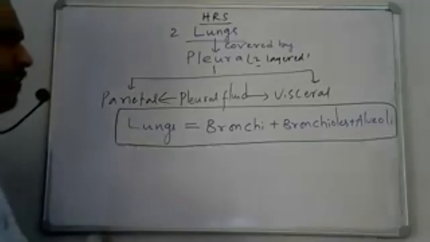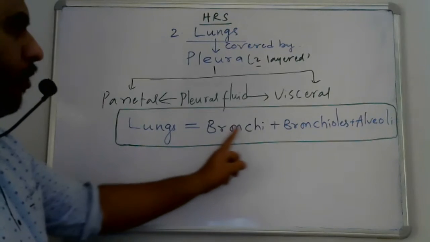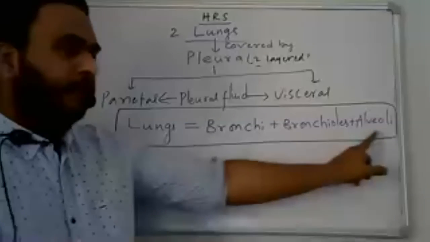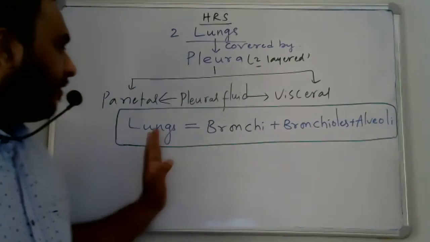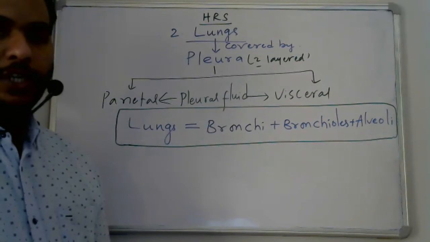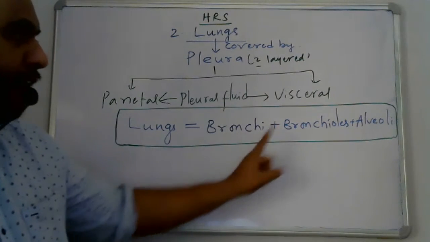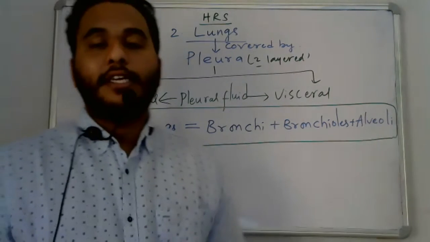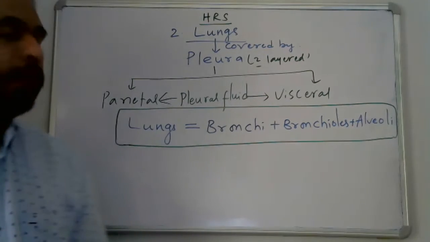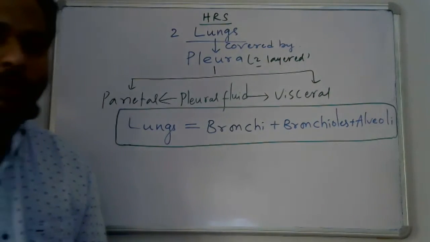Lungs equal bronchi plus bronchioles plus alveoli. This one equation defines what organs are present in the lungs. So this is all about the lungs.